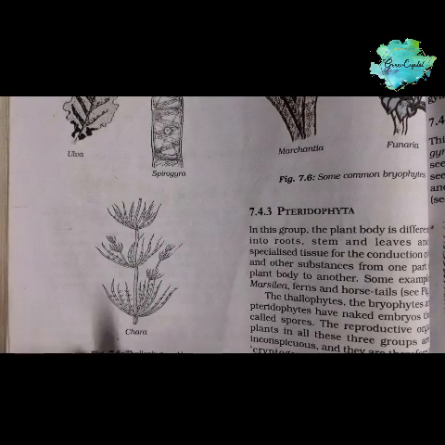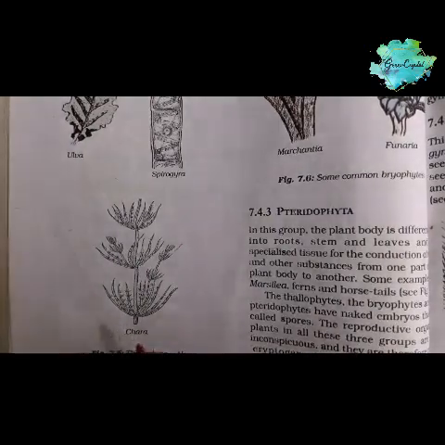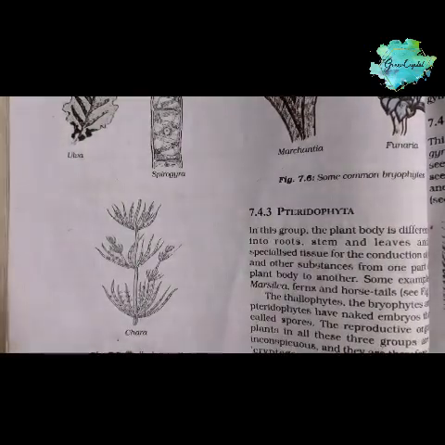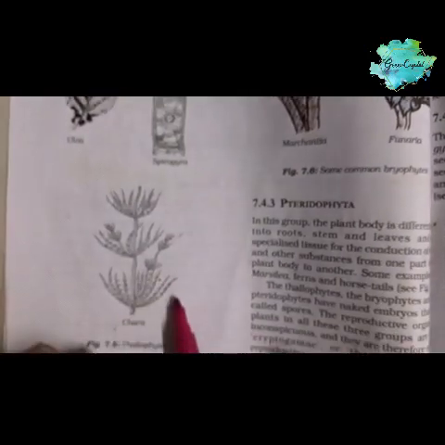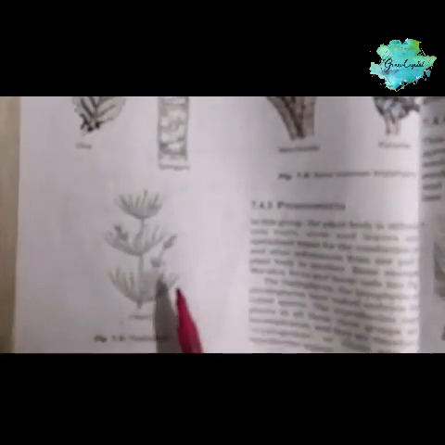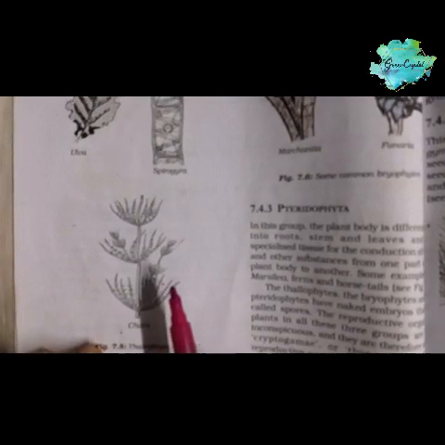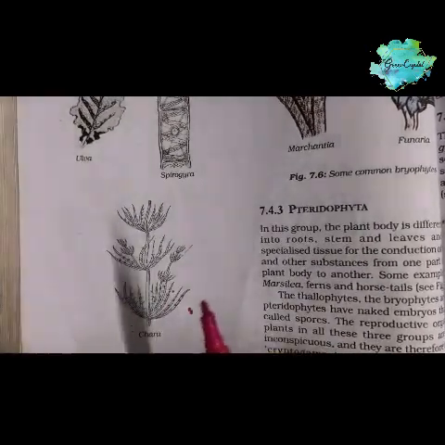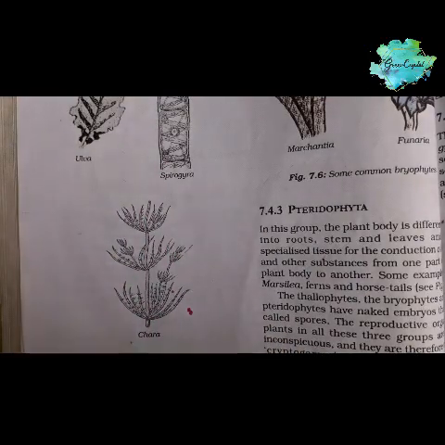Chara is also found in fresh water, mostly submerged in shallow water, in ponds and lakes, floating, and also in running streams. Whenever you see these areas, try to observe these types of thallophytes.